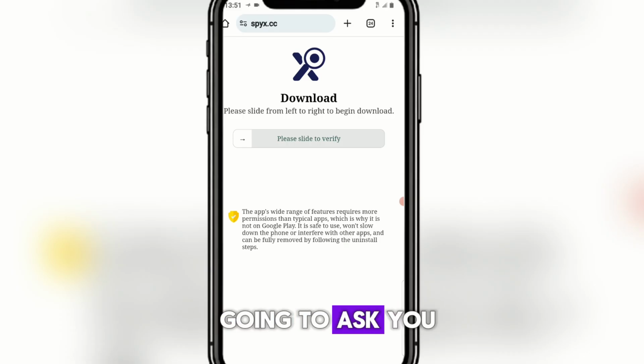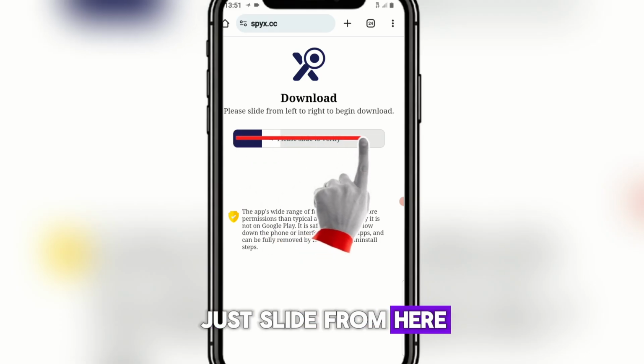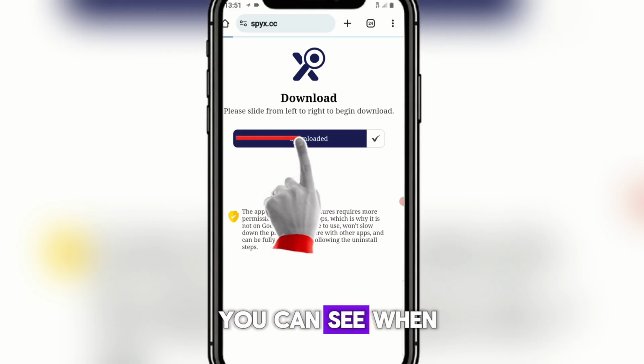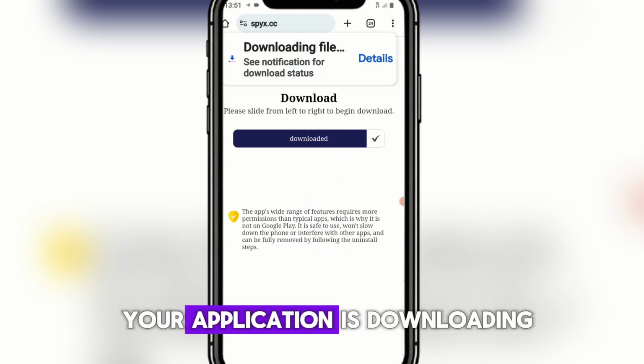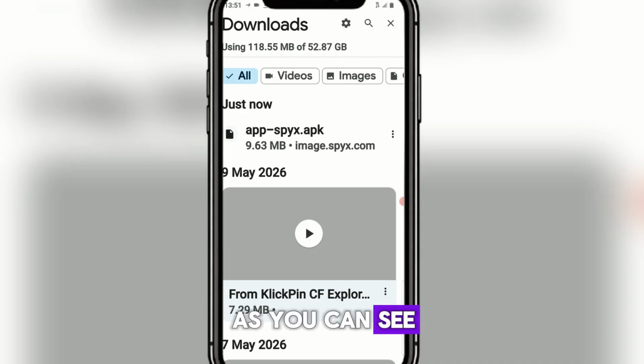Then what they are going to ask you here is to slide from here to your right. You need to slide to begin the download. As you can see, when you slide like that, it will start downloading. Your application is downloading. We have already downloaded the application, so what we are going to do next is press open like this. As you can see, this is open.